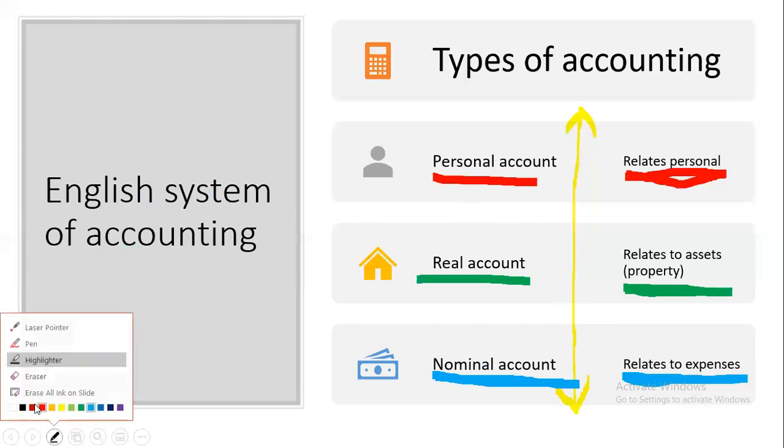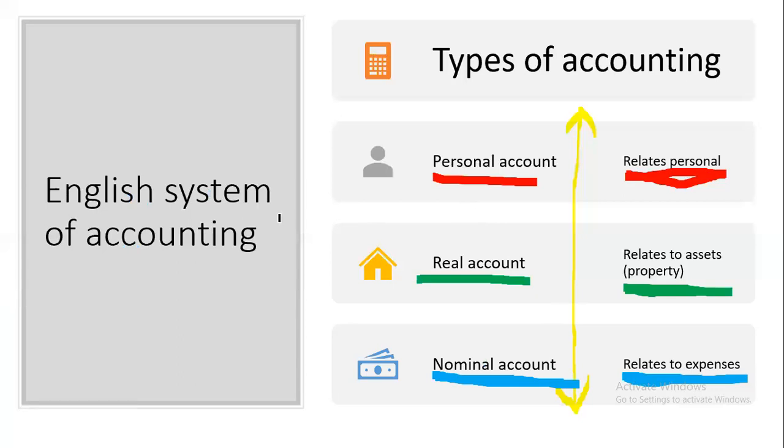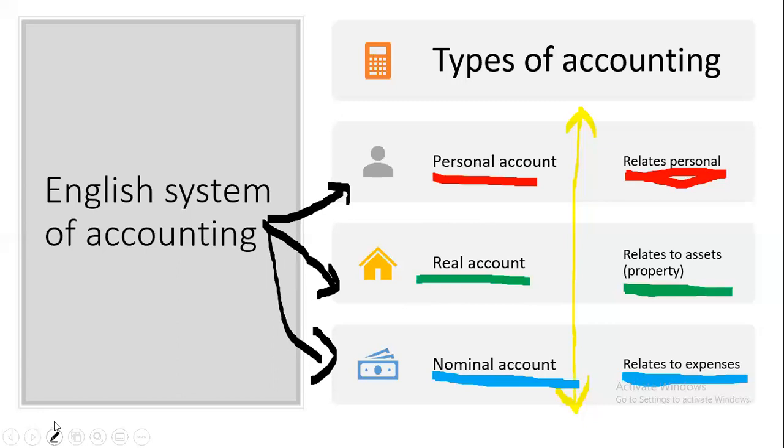So under this English system of accounting, there are three classifications: the first is personal account, the second is real account, and the third is nominal account. Personal account deals with the individual; it may be an individual person, business, or bank. Real account deals with property or assets like building, land, furniture, cash, etc. Nominal account deals with both expenses and income.